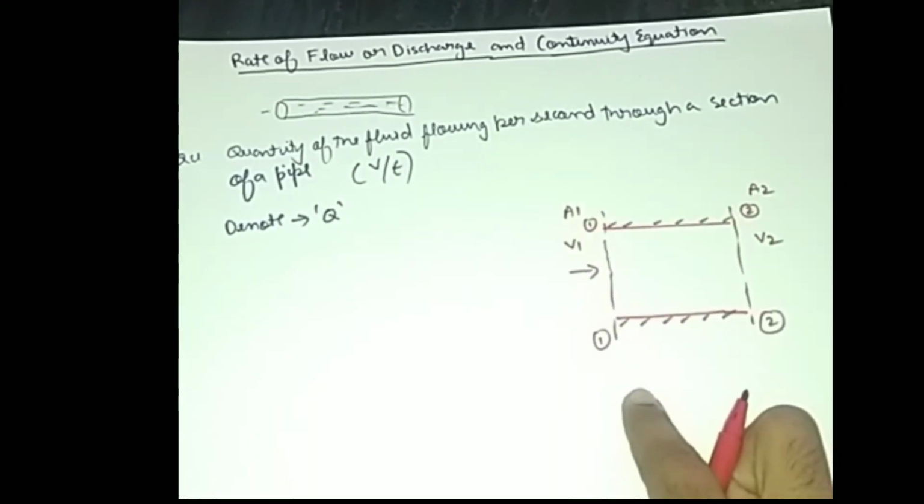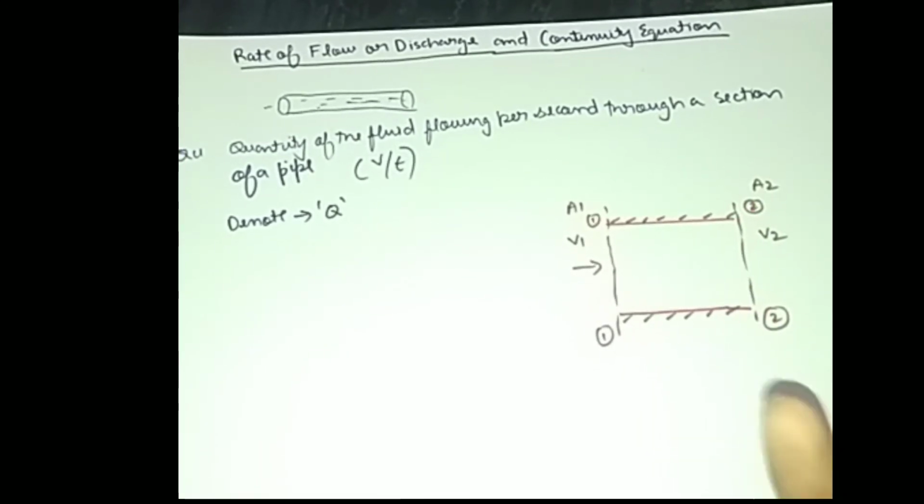If I have a fluid flowing in from one end, the same amount of fluid will go out through the other end, provided it is enclosed at both sides. In this diagram, I told you in the beginning that it is enclosed from both sides, so no fluid flows out through the pipe. It is completely enclosed.